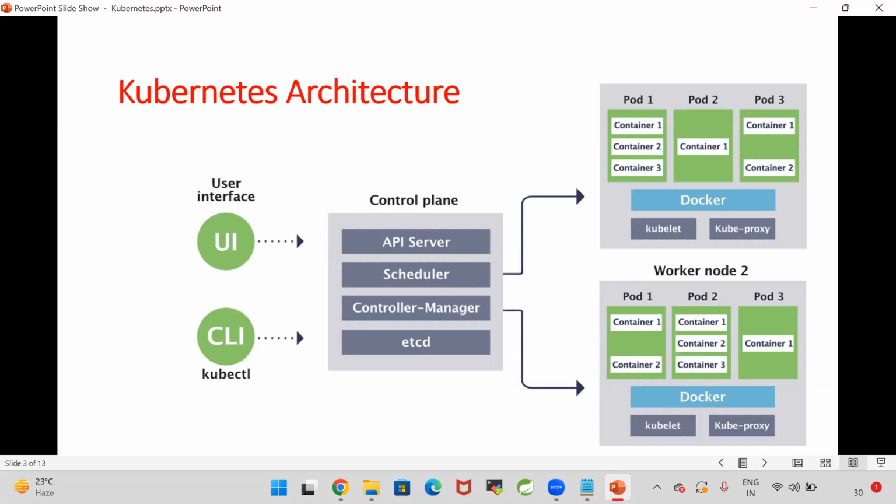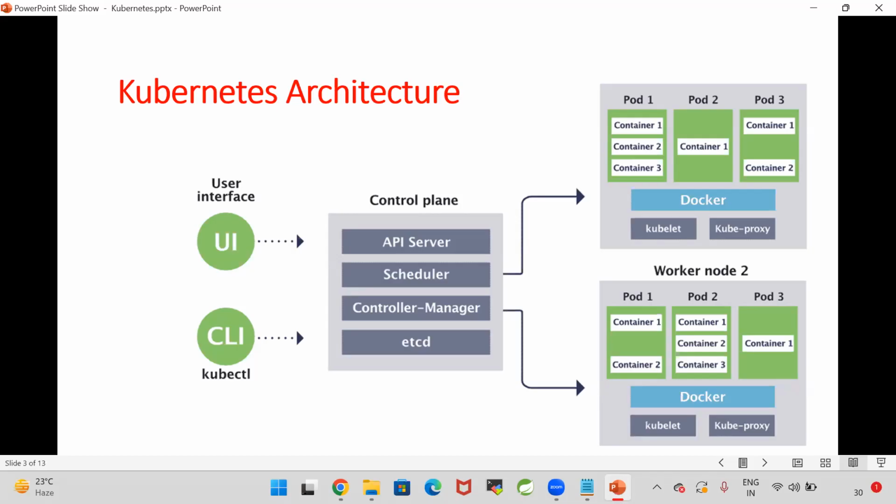So when you want to deploy your application on Kubernetes, your application will be deployed as a pod in the Kubernetes cluster. Are you guys clear? What is a control plane? What is a worker node? What is an API server? What is a scheduler, controller manager, etcd, kubelet, kube proxy, Docker engine, and a pod?